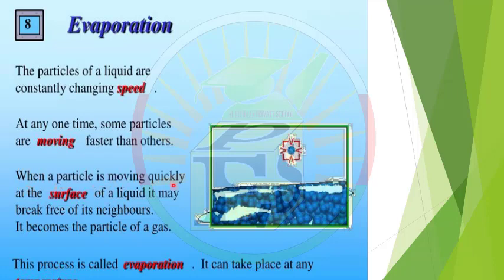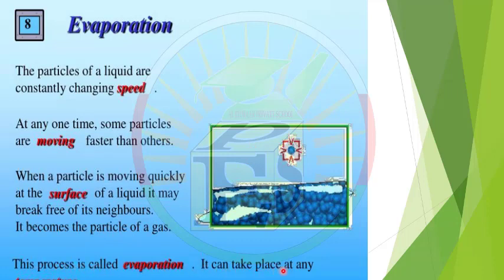When particles are moving quickly at the surface of a liquid, they may break free of their neighbors. They become the particles of a gas. If a particle on the surface is given enough energy to overcome the attractive force between it and its neighbors, it will escape from the surface of the liquid and become a gas. This process is called evaporation.